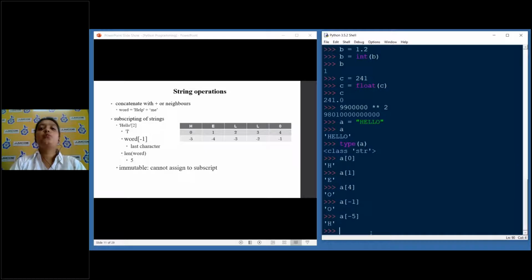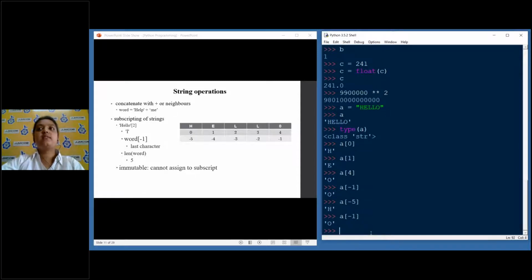Sometimes we don't know the length of the string. These kinds of things happen. Sometimes we just need to get the last character. So instead of counting the length of the string and finding out the last character, you can simply use -1 and you get the last character.